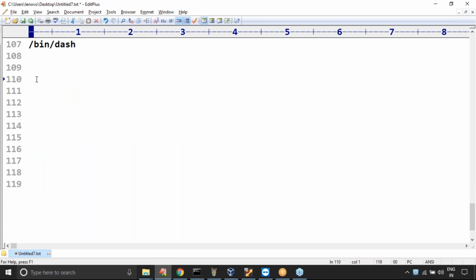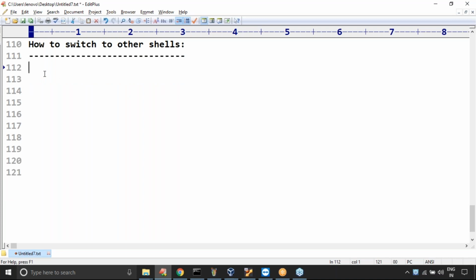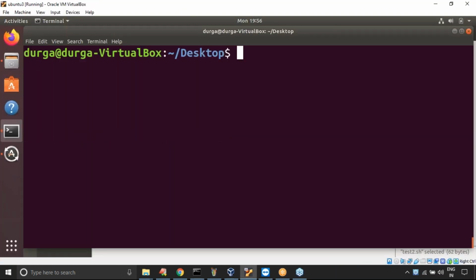Next, how to switch? Just observe carefully. How to switch to other shells? I want to switch to other shells. How can you do that? Very simple, sir. Take special care about this one. Based on our requirement, we can switch from one shell to another shell. Yes, it is possible. What is the way? It's very simple terminology.